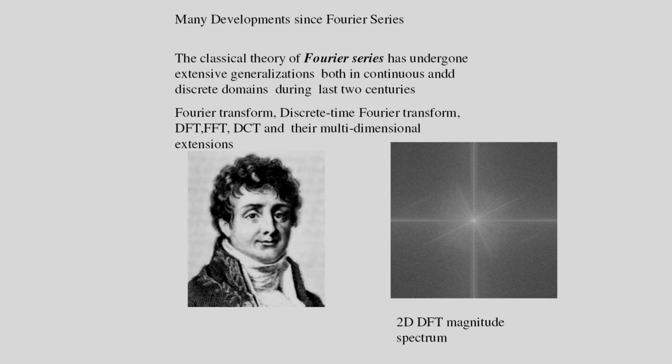After this, the next development is the development of the Fourier transformation. So, already I have discussed about the discrete time Fourier transformation, DFT. The DFT can be implemented by FFT, and also last class I discussed about DCT, the discrete cosine transformation. The DFT gives the frequency information present in an image or a signal. So, here I have shown the image of the Fourier, and this is the 2D DFT magnitude spectrum of the Fourier image. So, this is the Fourier transform of Fourier, and in this case the Fourier spectrum.